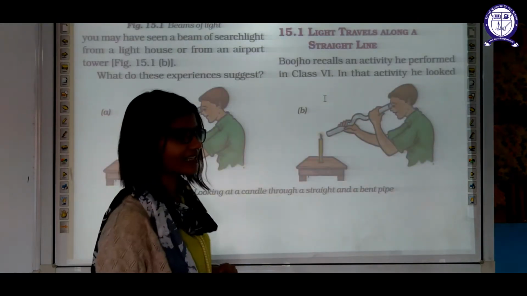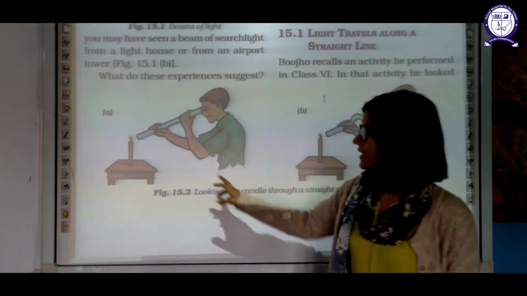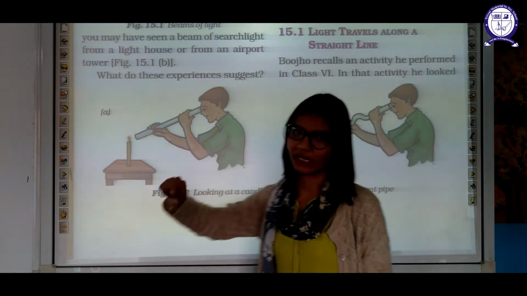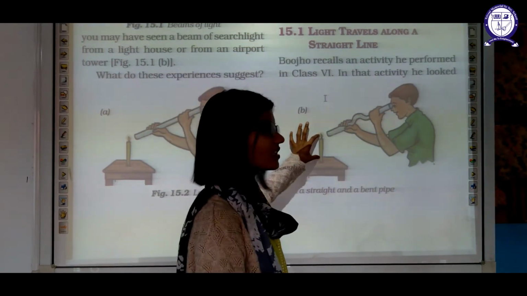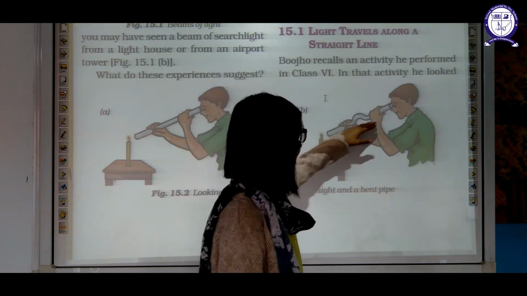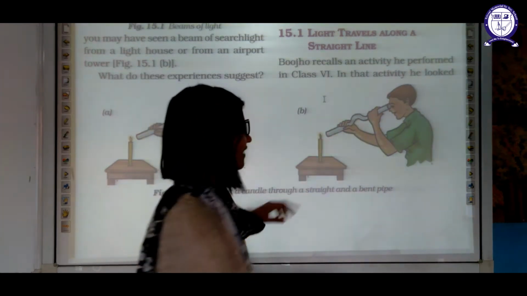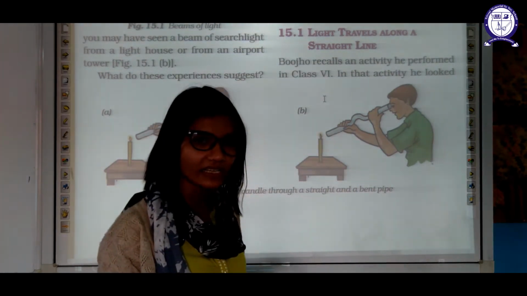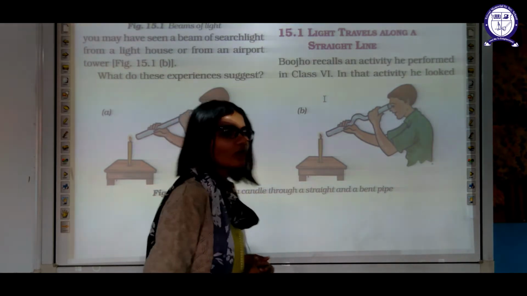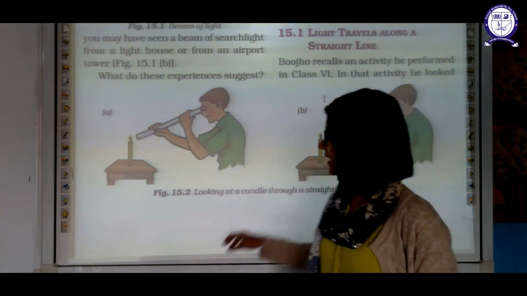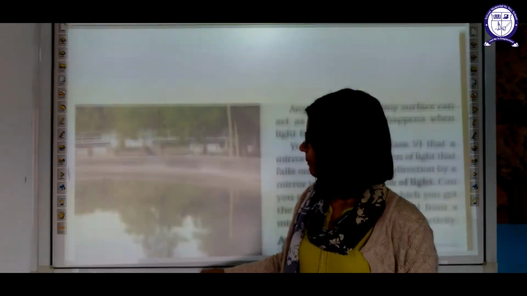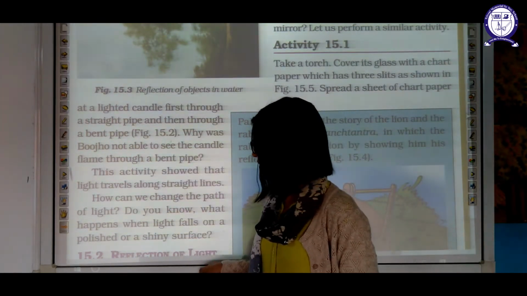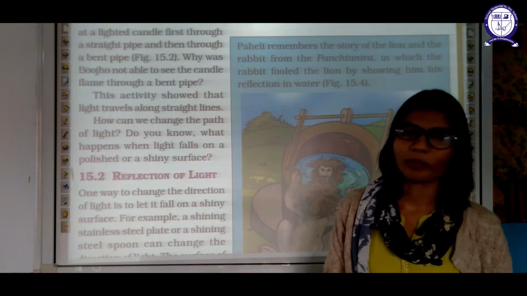We have done this activity in class 6 also, in which this boy is seeing this candle. Okay, firstly with the help of this straight pipe he is able to see it clearly, but when he bends this pipe he is not able to see the candle clearly, because light can travel in a straight path only, and when he is bending this pipe then he is not providing the straight rectilinear path which is essential for light to travel. Okay, this will block the light and he is not able to see anything other than black shadow. This activity shows that light travels in a straight line. This is the first property of light.